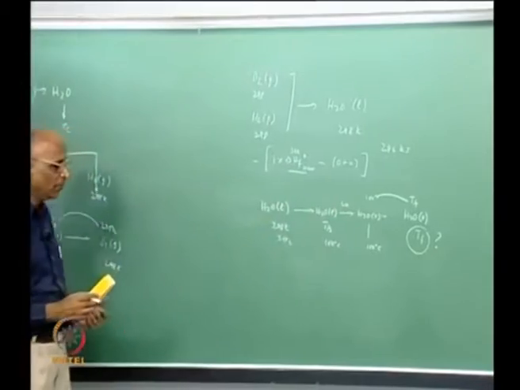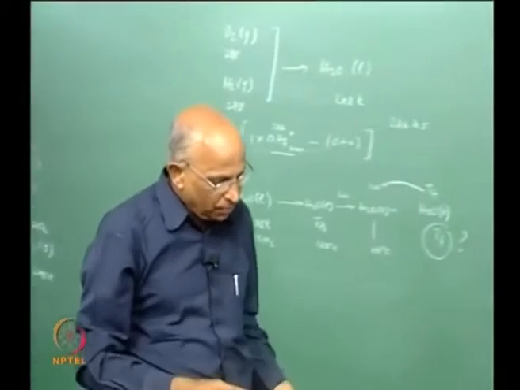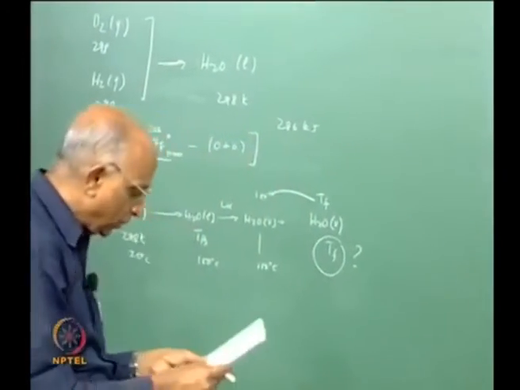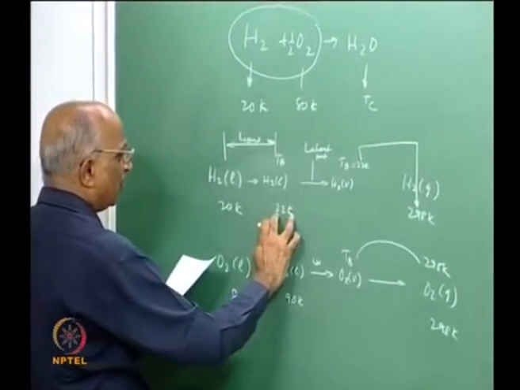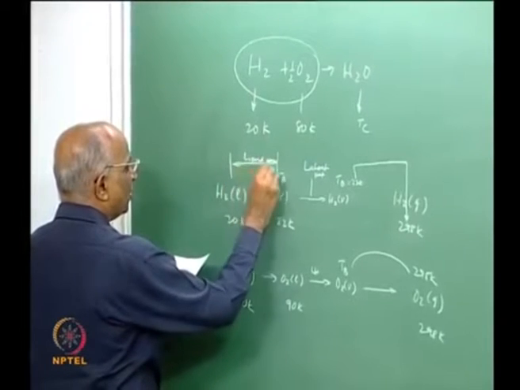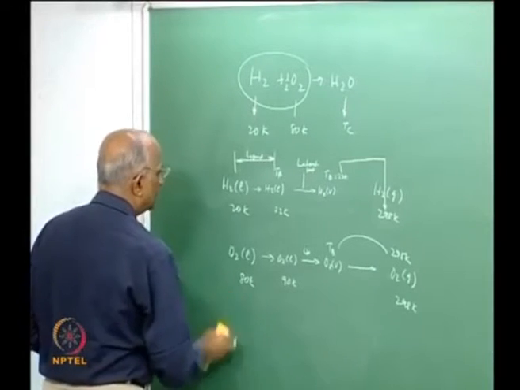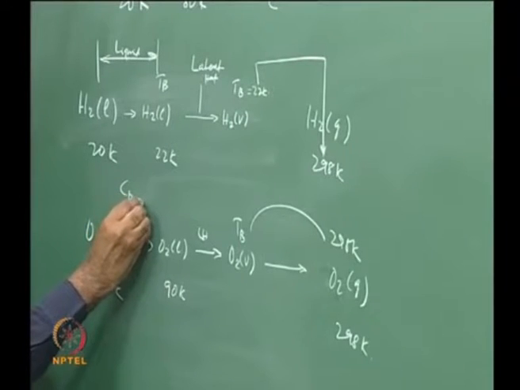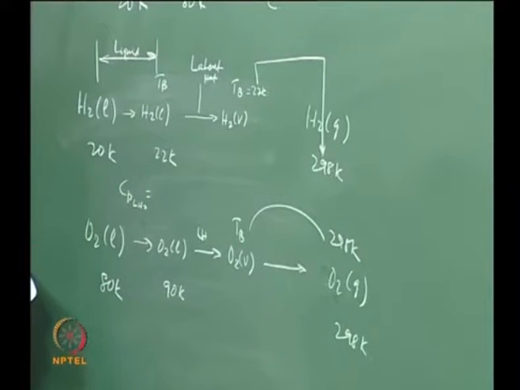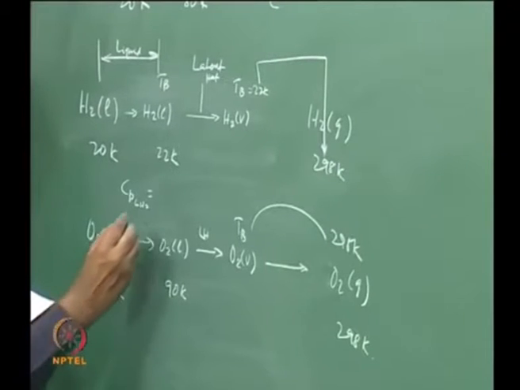Let us do it now. Therefore, let us put the data more clearly. I just put down the data together. I think data is important. We have hydrogen as a liquid, the boiling temperature is 22. We need, for this change, the specific heat of the liquid hydrogen. Let me put it down here. Specific heat of LH2 is required, and the specific heat of LH2 is equal to 20 joule per mole.